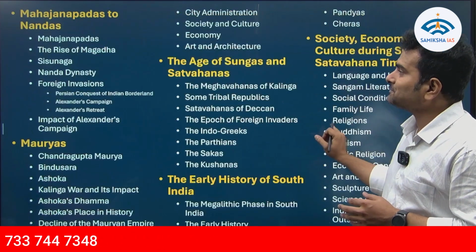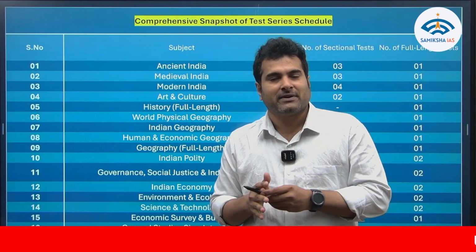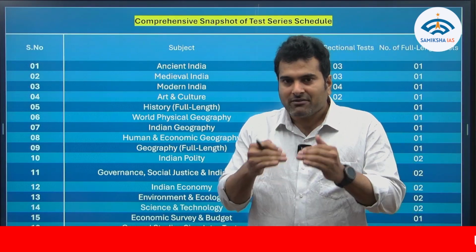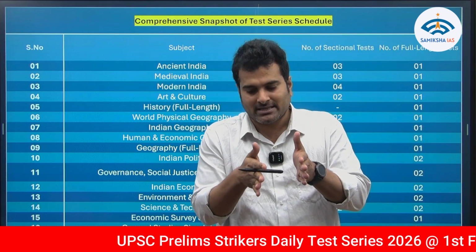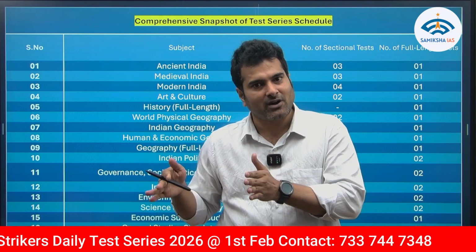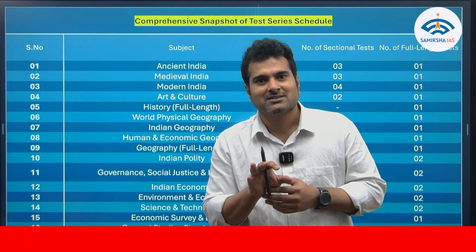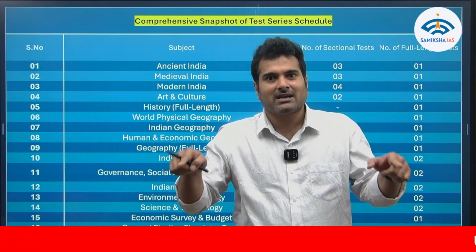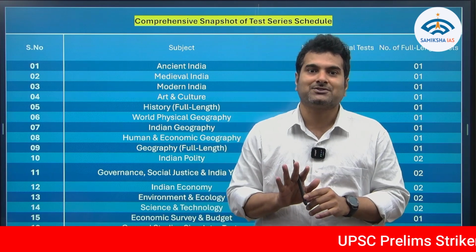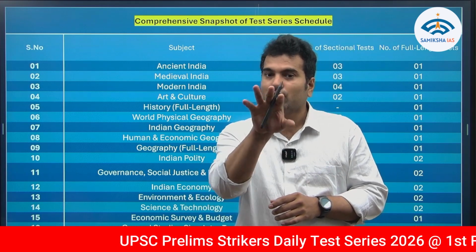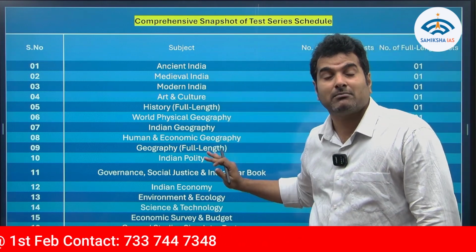While practicing mock questions, you have to divide each subject into multiple divisions. For example, for ancient India we divided it into three divisions: up to Buddhism and Jainism, then Mauryas to Shatavahanas, then Gupta and Harshavardhana. For each division we will give you 100 questions. After covering all three divisions, we will have one more division covering all of ancient history. Like that, within ancient history alone you will practice 400 questions. Same for medieval, same for modern.